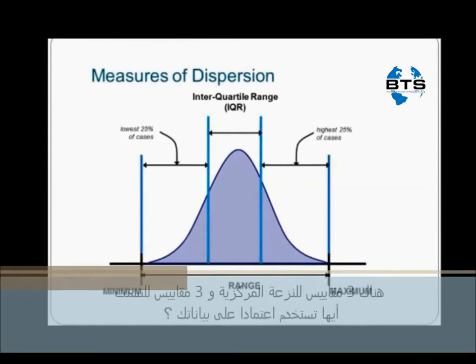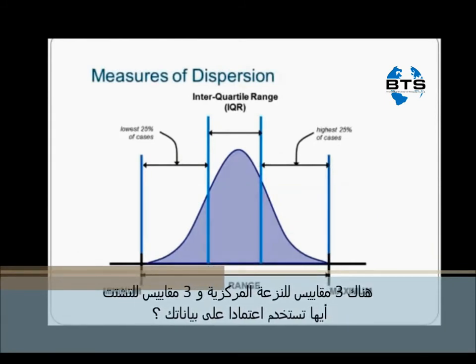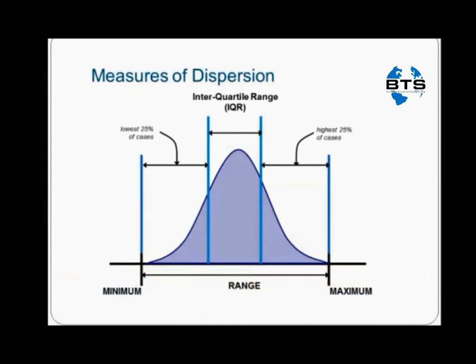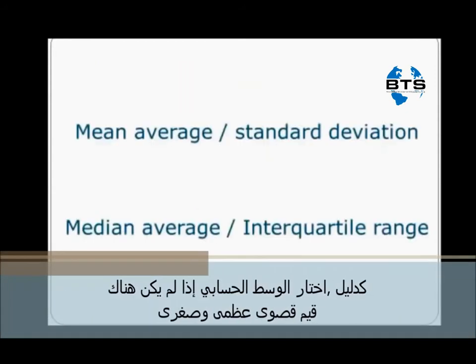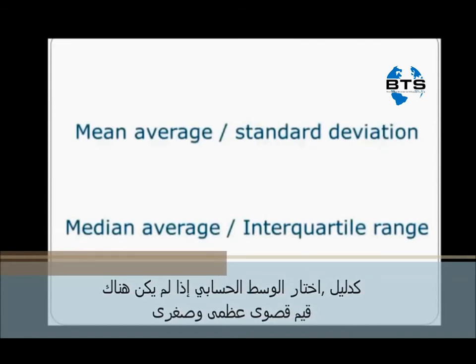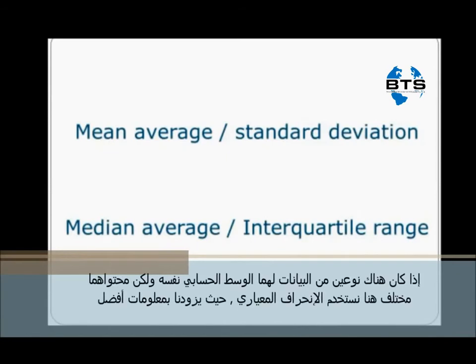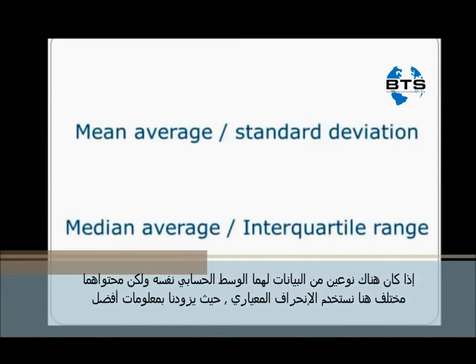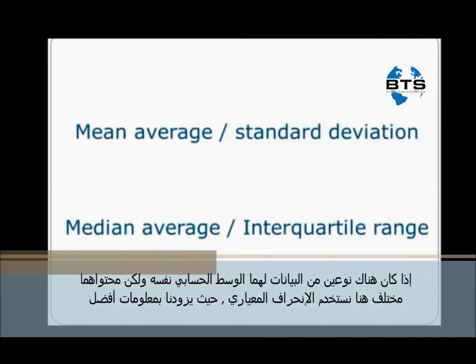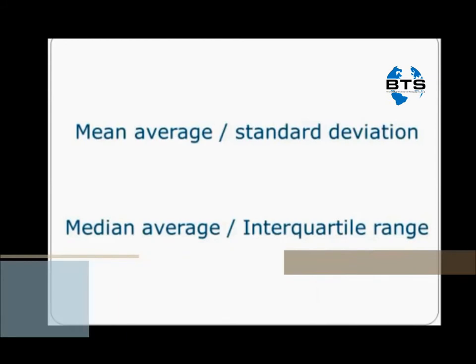So three different values of central tendency and three different values of measures of dispersion. Which ones to use will depend on your data set, but as a guide, I would generally report the mean average, assuming you do not have extreme high or extreme low values in your data set. But as two different data sets could have the same mean average and be completely different in terms of its composition, it's also important to report the standard deviation to give your reader more information.